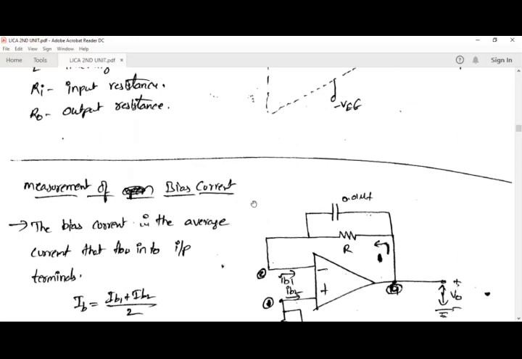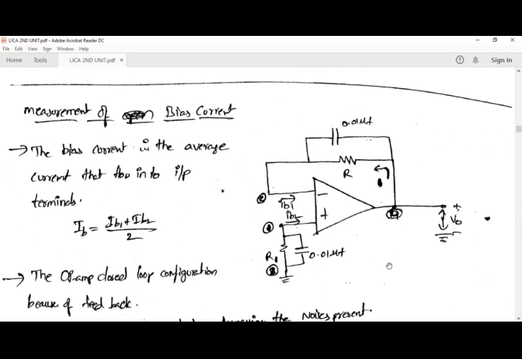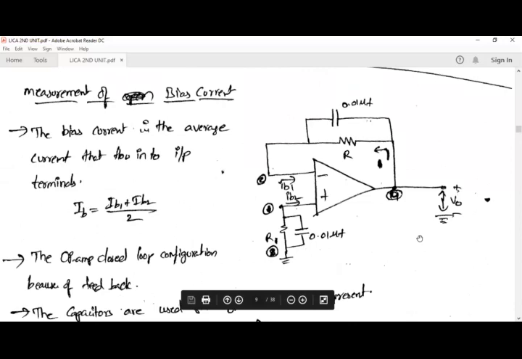So this is the bias current. You can see here, for measurement of this bias current, we are going to consider this circuit. The bias current is the average current. Already we have discussed that the bias current is nothing but IB1 plus IB2 divided by 2.